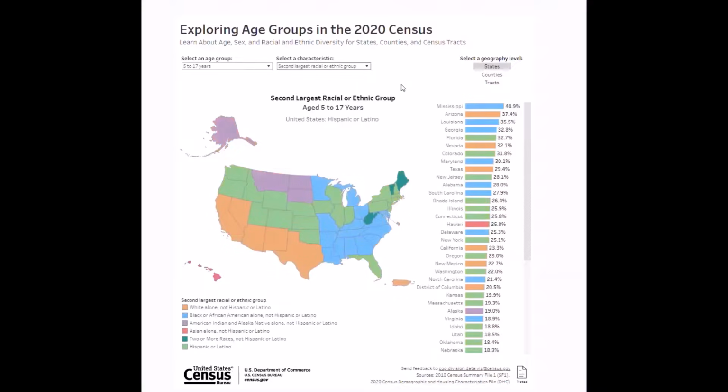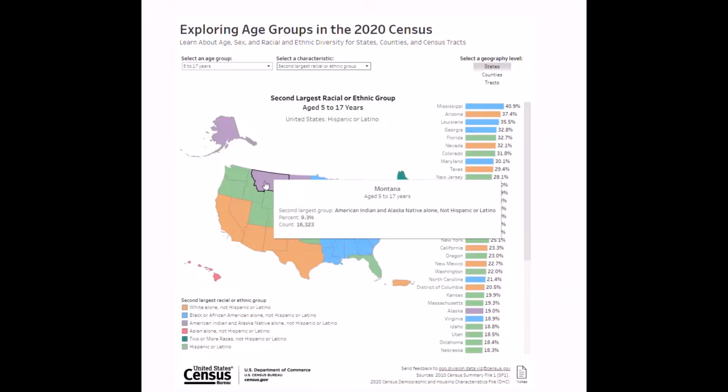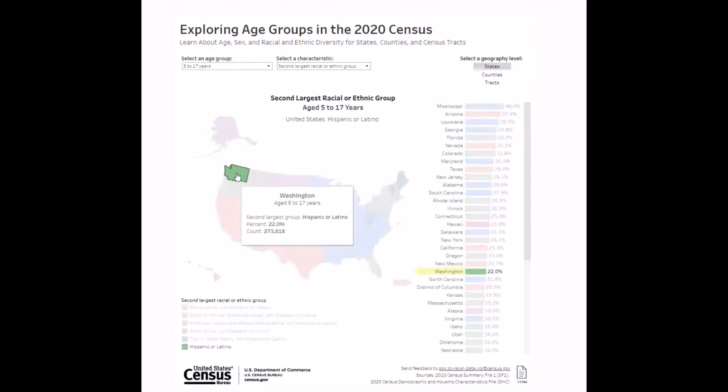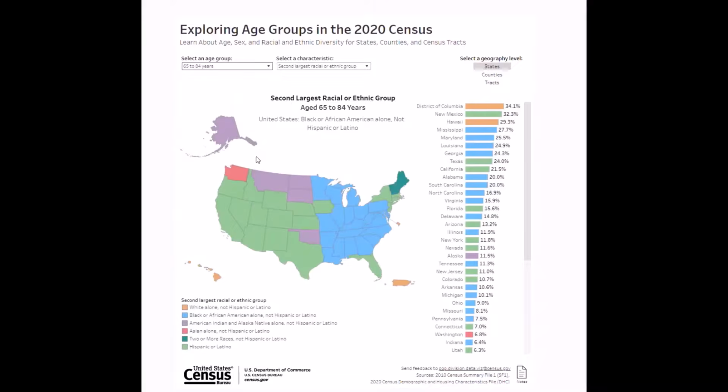If you want to see how prevalence varies by age group, hover over or click on your state. Clicking on Washington, we discover the Hispanic or Latino population was the second largest racial or ethnic group for school-aged children. But if we switch the filter to the 65 to 84 age group, we find the second largest racial ethnic group was Asian alone, non-Hispanic.